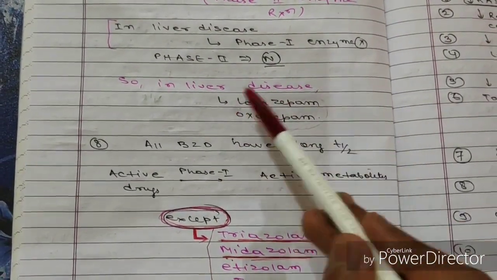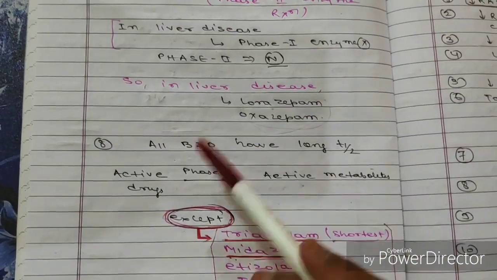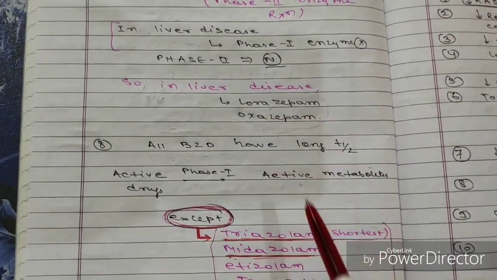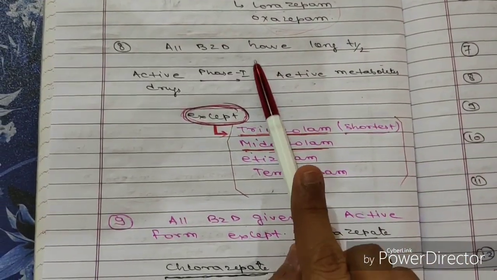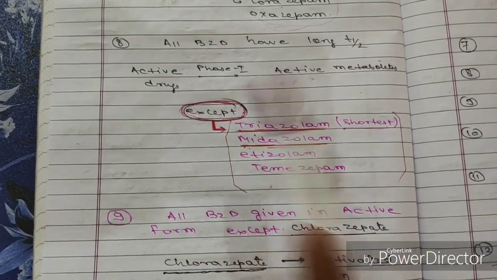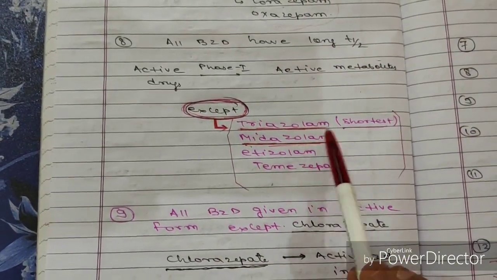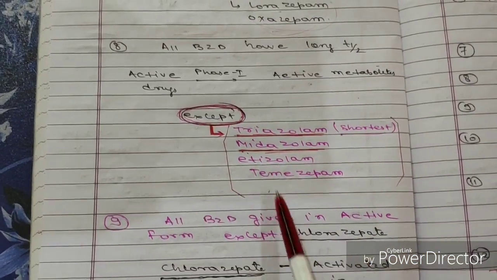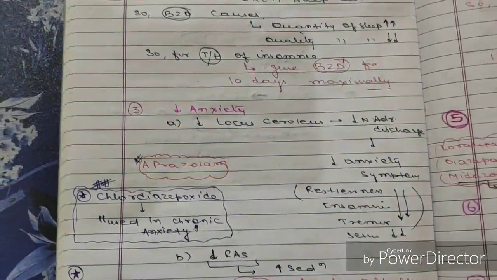So the question is asked like: which of the following drugs will be administered in liver failure or liver disease? Lorazepam and oxazepam. Now the next is, all benzodiazepines have a long half-life, except triazolam. Triazolam is the shortest acting. We have discussed triazolam here.